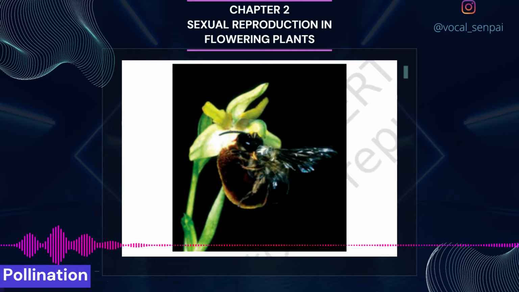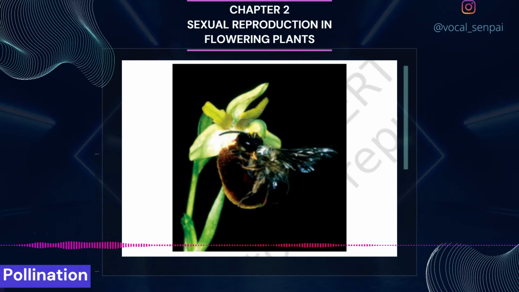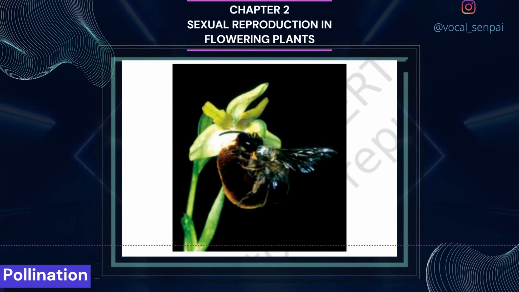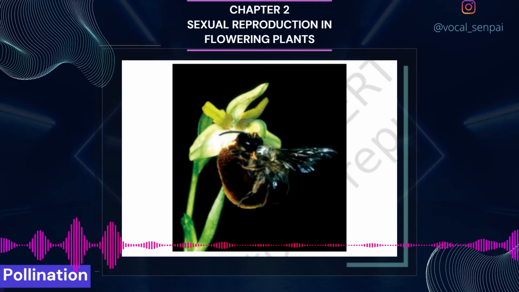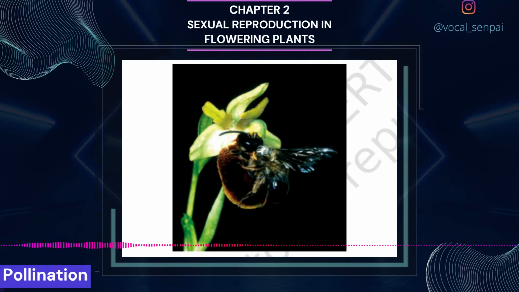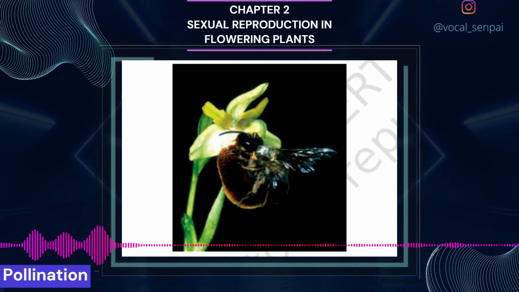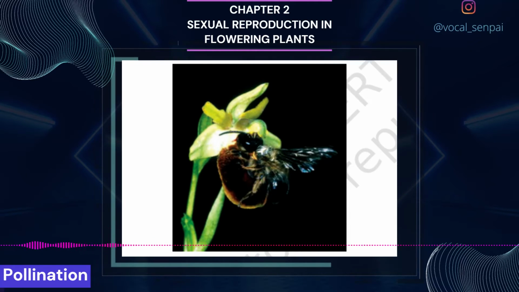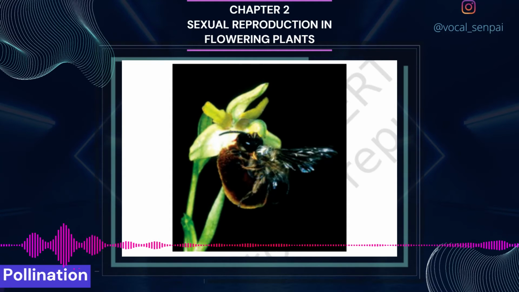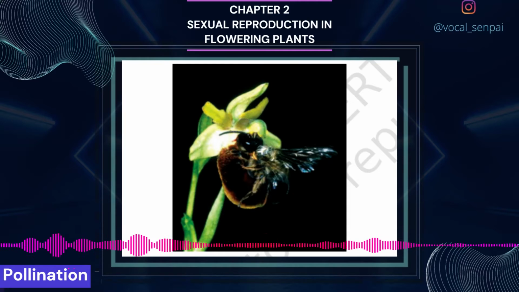The pistil has the ability to recognize the pollen, whether it is of the right type, compatible, or of the wrong type, incompatible. If it is of the right type, the pistil accepts the pollen and promotes post-pollination events that lead to fertilization. If the pollen is of the wrong type, the pistil rejects the pollen by preventing pollen germination on the stigma or the pollen tube growth in the style.